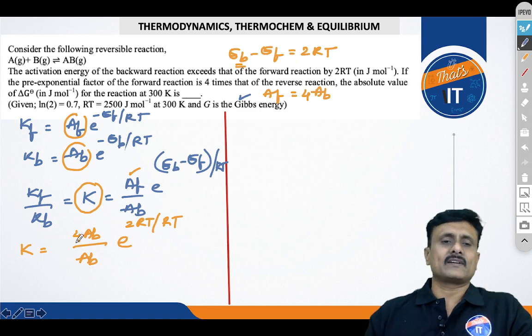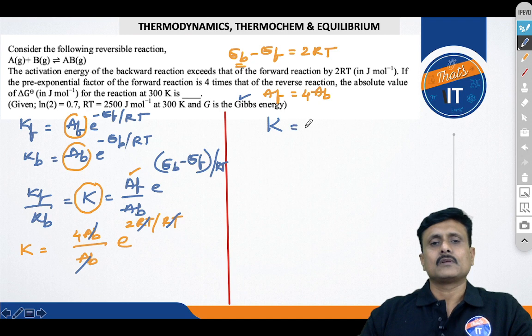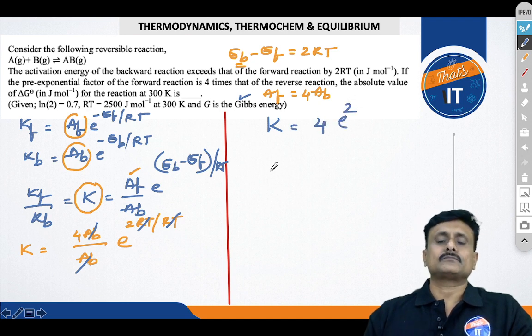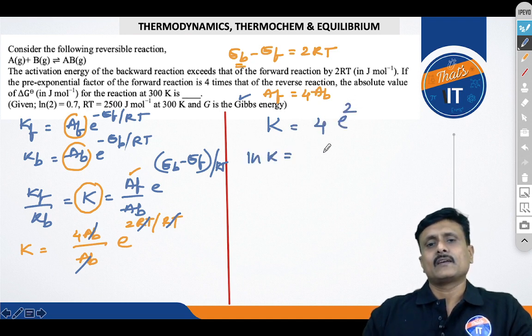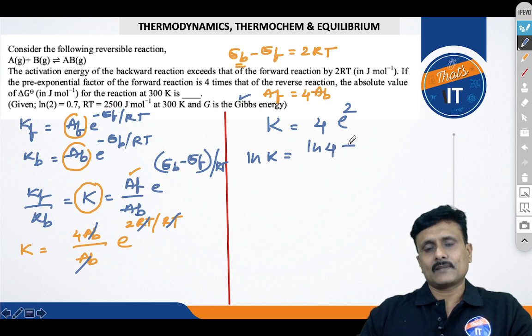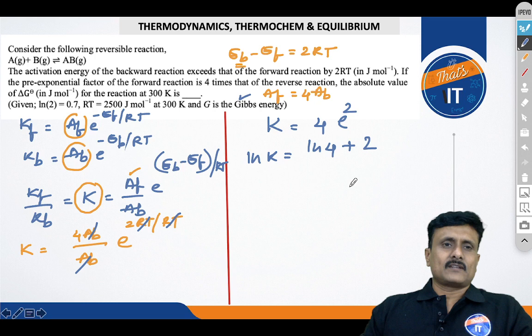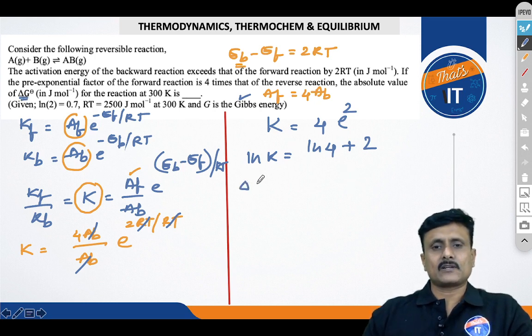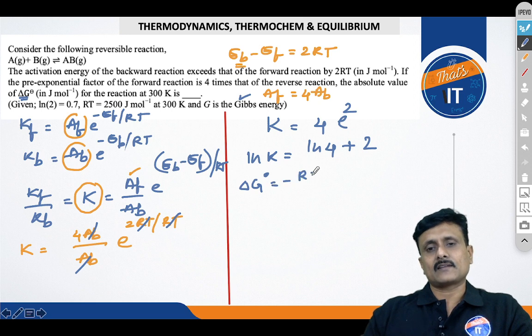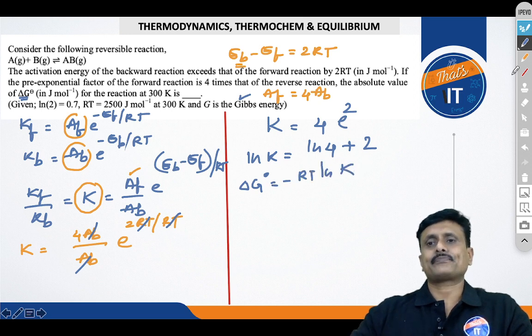Now whatever gets cancelled, you please cancel it out. So you got K equal to 4 into e power 2. So you will be getting natural logarithm of K equal to natural logarithm of 4 plus 2. Isn't it? Now what is it that you need to find out? You have to find out the delta G naught. You know that delta G naught equals minus RT natural logarithm of K.